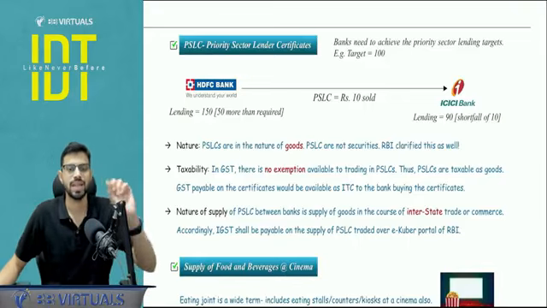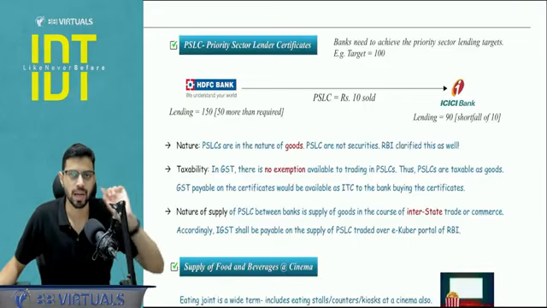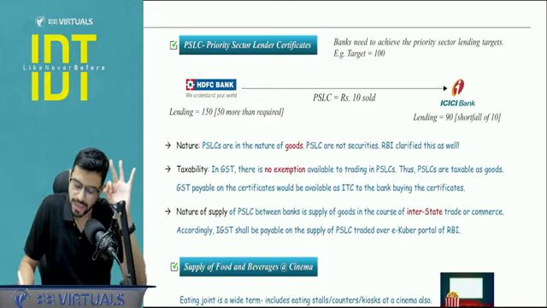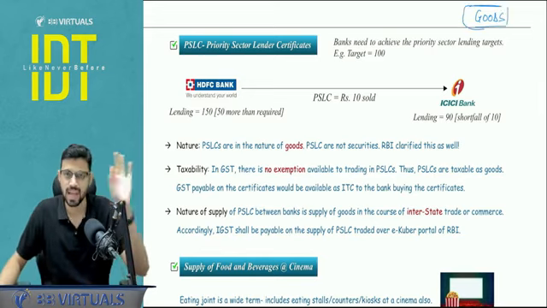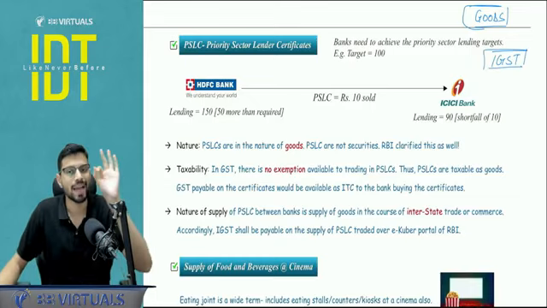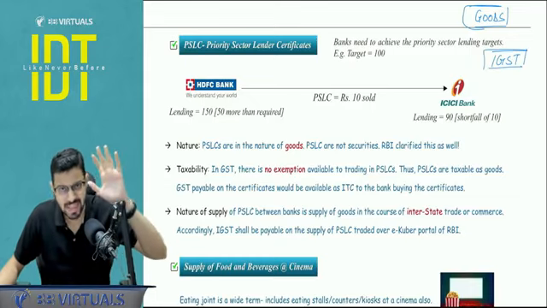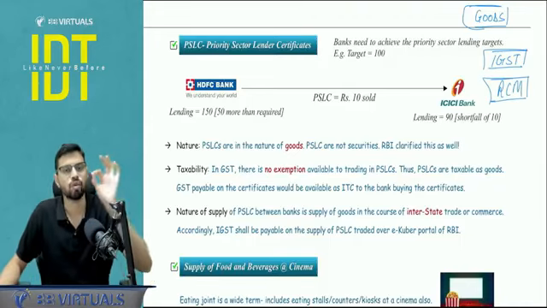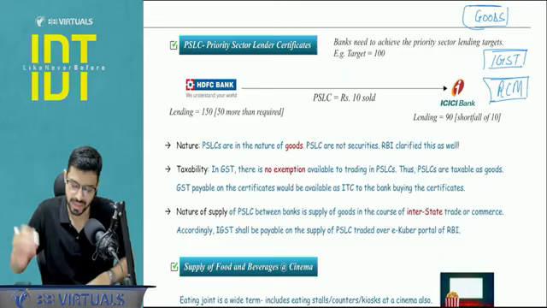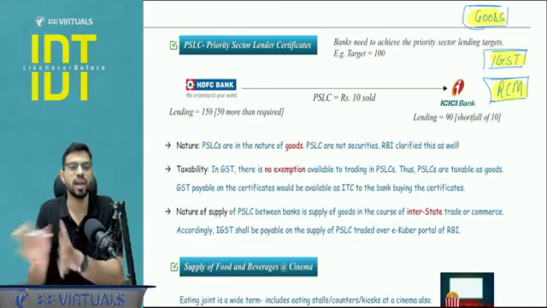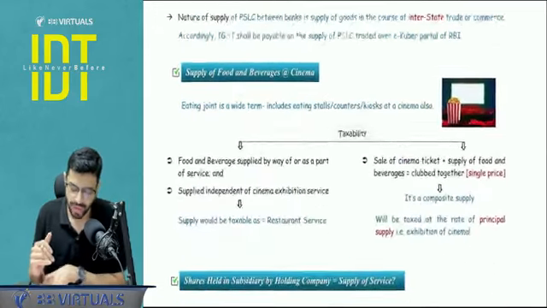Now our context is the GST taxation and the taxability of the sale of priority sector lending certificate. 3 things you have to learn. First of all, priority sector lending certificates are considered as goods. They are not securities. RBI has clarified this. Second, the nature will always be interstate. So IGST will be levied. This is always the case. And third, it is also taxable under reverse charge mechanism. You have to understand these 3 things with respect to priority sector lending certificate: goods, IGST and reverse charge mechanism. Forget who is the supplier, forget who is the place of supply, always IGST.